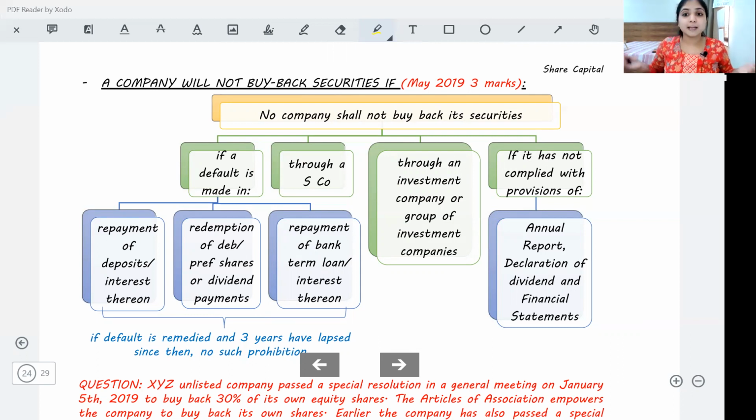Company cannot buy back shares through a subsidiary company, through an investment company, and also if it commits a default relating to filing annual return with the ROC or filing financial statements with the ROC, or if it has any subsisting default relating to dividend, it will not be allowed to buy back securities. That is it with our discussion on buyback.